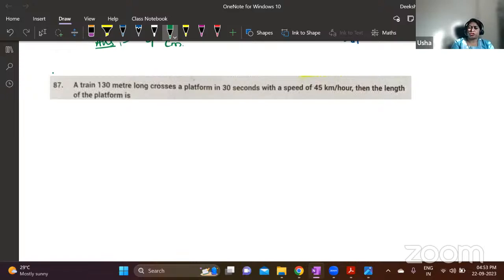So here, what is the formula? Time taken for the train to cross the other object. The other object can be another train or a platform or a person. So time taken is equal to total length over relative speed. This is the only formula for solving problems on trains. One of you had asked me about problems on trains in the WhatsApp. Remember, observe this. This is the only formula to solve problems on trains.